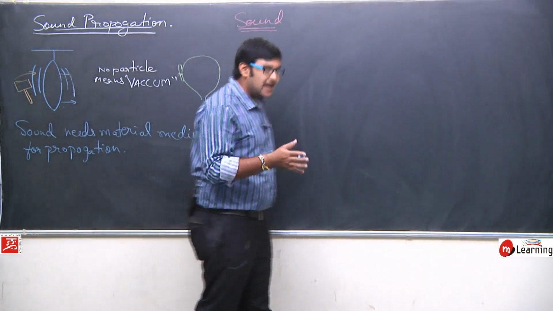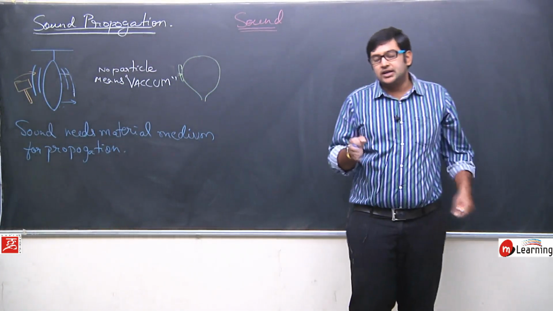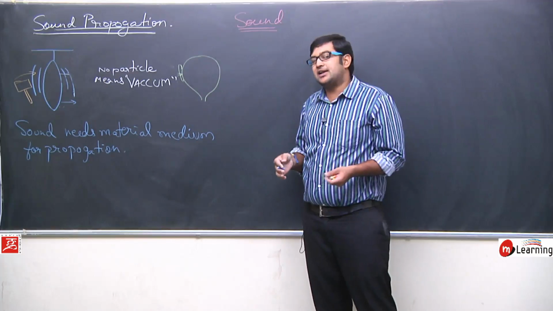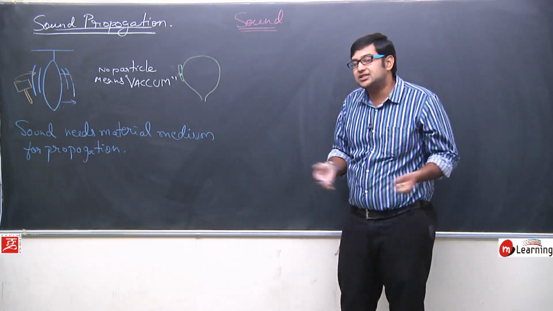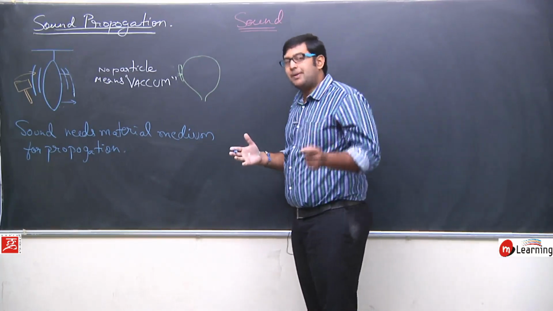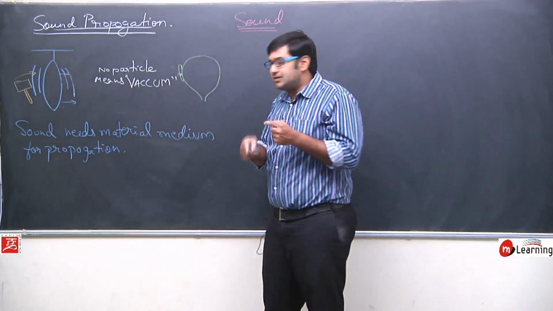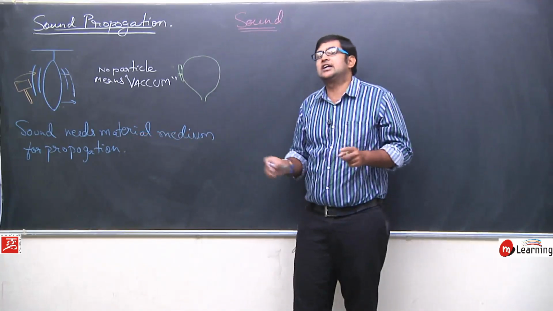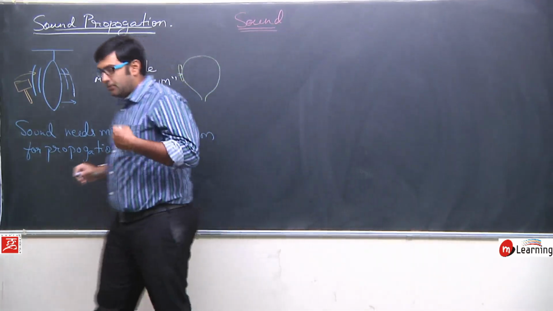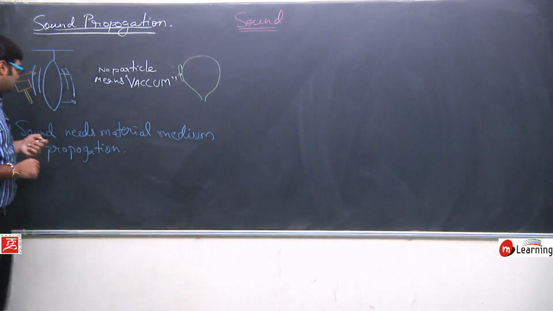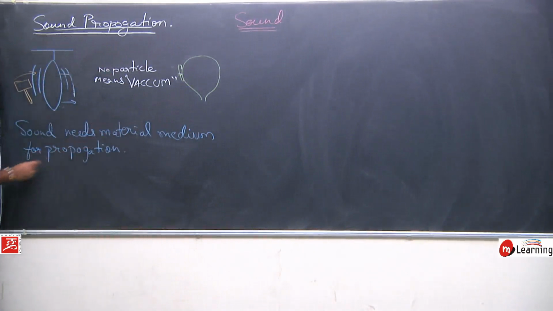It means there have to be particles present. It does not matter whether the particles are of air, that is a gas, or liquid or solid, but the particles have to be present between the source and the listener. Then only can the sound propagate. Otherwise, sound cannot be propagated, or cannot be heard. So sound needs a material medium for propagation.